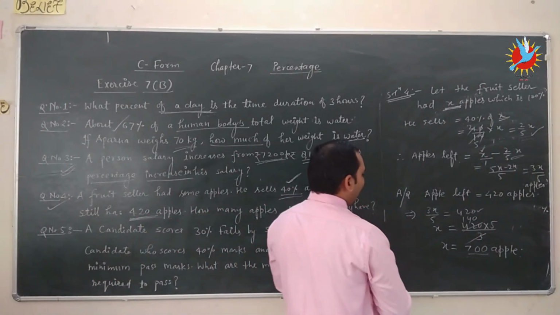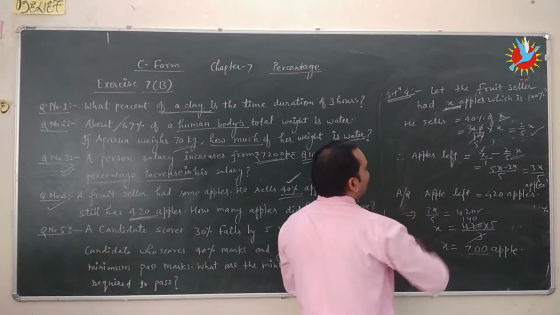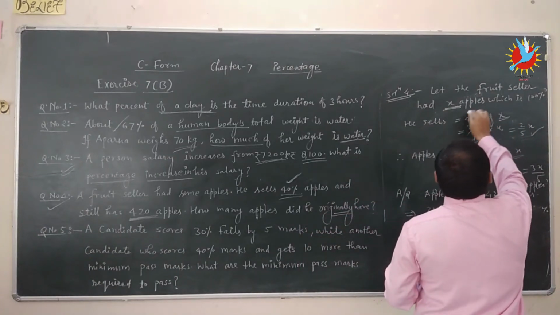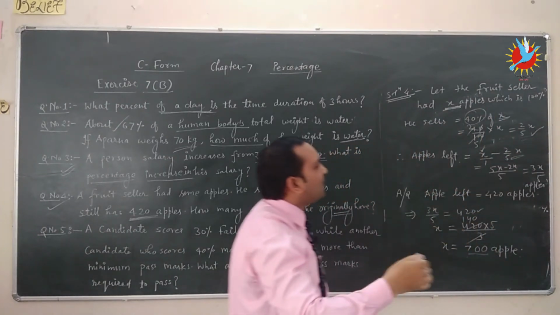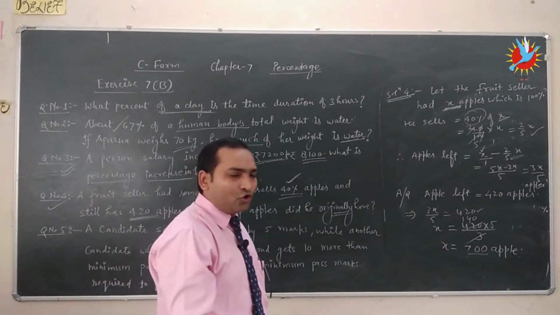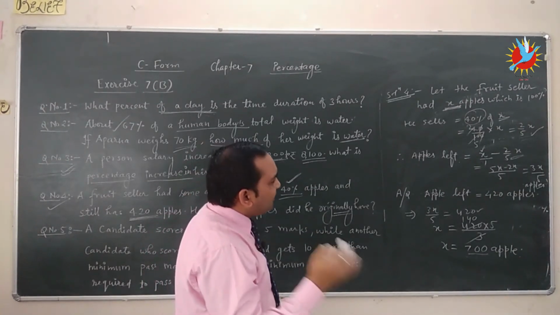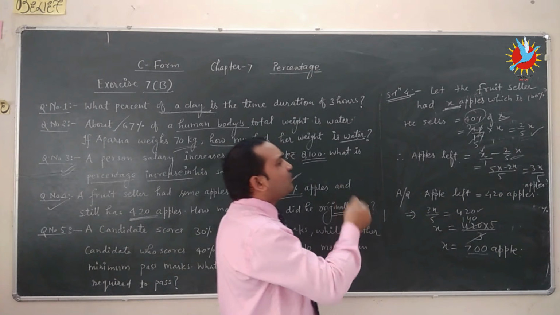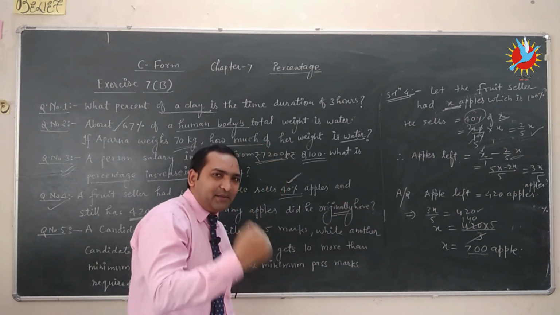We can solve it a different way also. Second method: consider he sells 40% of the whole apples, so the fruit seller still has 60% remaining.